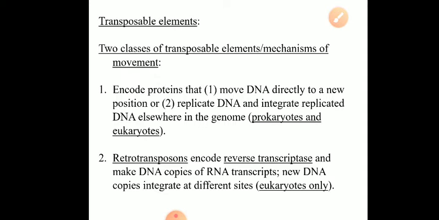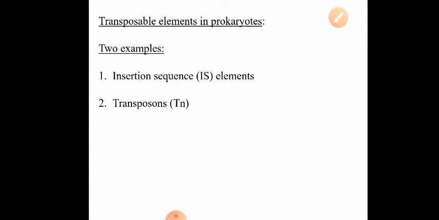In bacteria or in prokaryotes, the first type of mechanism occurs. Okay, now there are two examples or two types of transposable genetic elements that are found in prokaryotes. Rather, we can say three. Number one, insertion sequence.